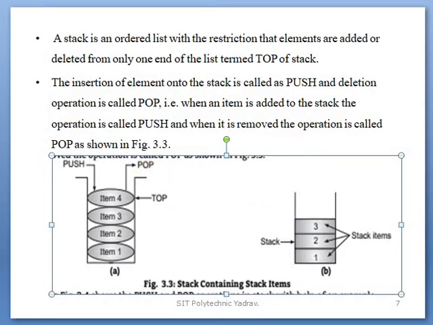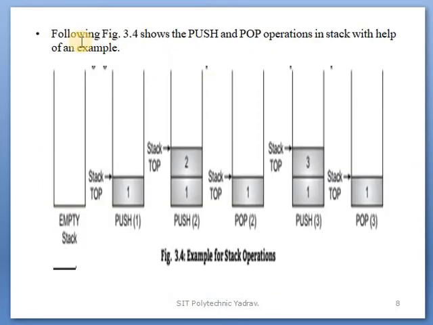Next point, to clear your doubt: how to do push and pop. Push and pop operations. The following figure 3.4 shows the push and pop operations in a stack with the help of an example. First of all, this stack is empty. First of all, your stack data structure is empty. Push 1 means one item will be inserted. It is your top because you are at the end of your stack.